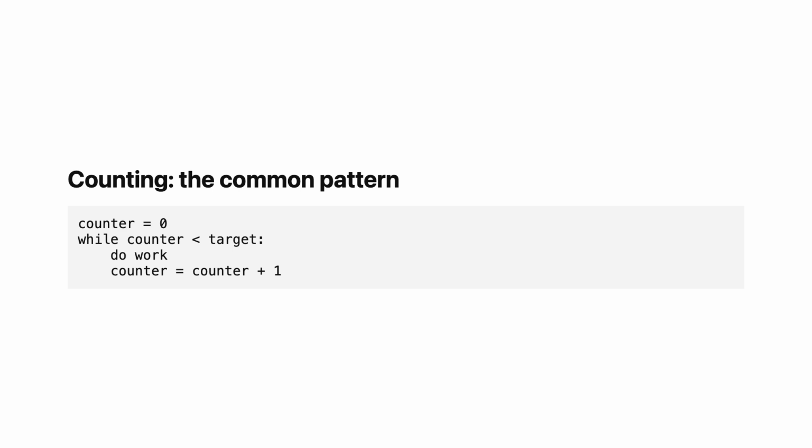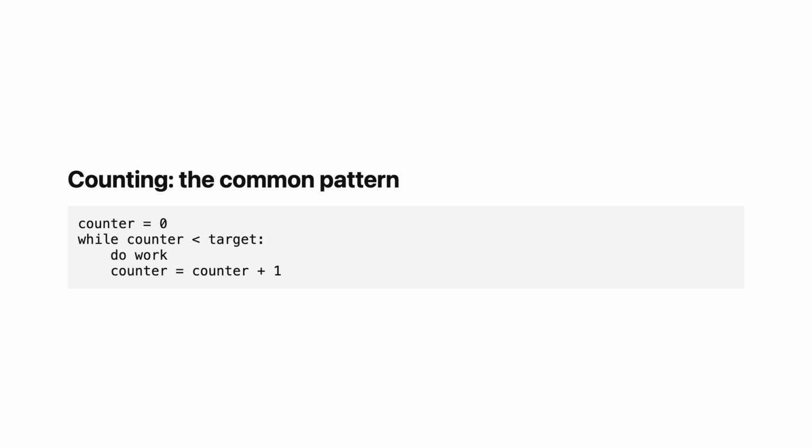But not all repetitions are based on counting. Some continue until a specific state is reached. Some continue until external input arrives. The principle is the same. There must be a condition, and the state must evolve towards satisfying that condition.